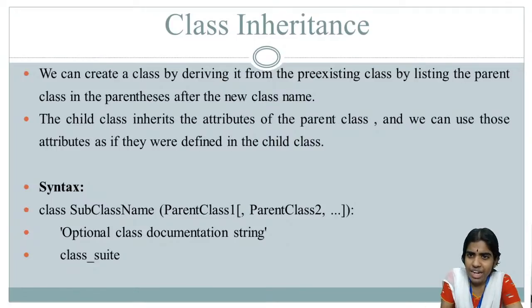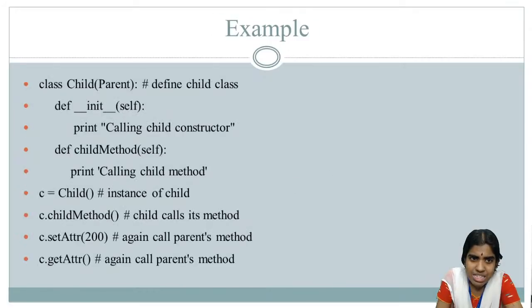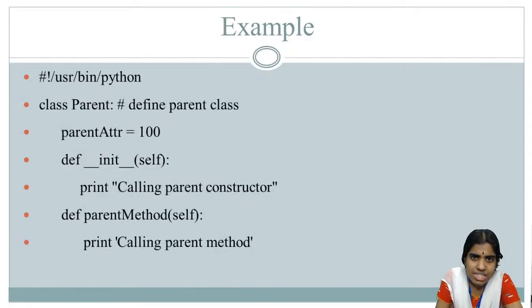So what do you mean by inheritance? Whenever the child class objects are trying to use the properties and the member functions of the parent class, then this concept is called as class inheritance. Is that clear? Whenever a child class object is trying to inherit the properties of the parent class, that is, the member functions and the attributes of the parent class, then this concept is called as class inheritance. Is that clear?